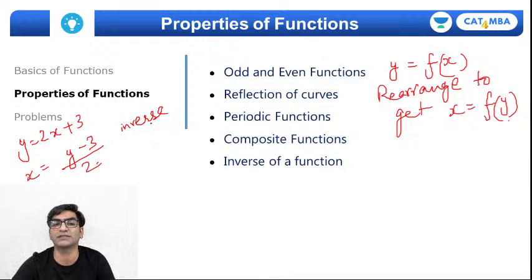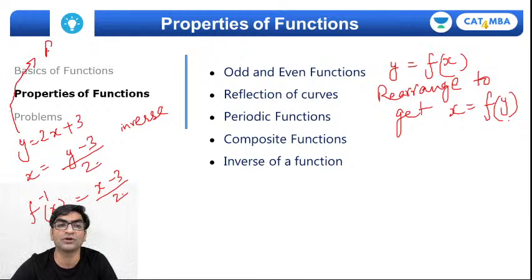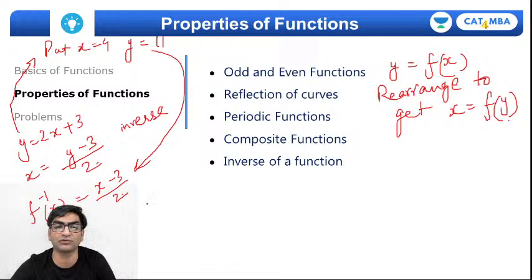Why is it called the inverse? Because you'll say f inverse of x will be (x minus 3) by 2. अगर मैं फंक्शन वैल्यू को x में डालूं तो जो आउटपुट मिलेगा अब मुझे वो इनपुट होगा, राइट? So for example, if I put in the original function x equal to 4, I'll get y as 4 2s are 8, 8 plus 3 is 11, right? But if I take this 11 and substitute it in the inverse, put x equal to 11, I'll get f inverse as 11 minus 3 is 8, 8 by 2 is 4.